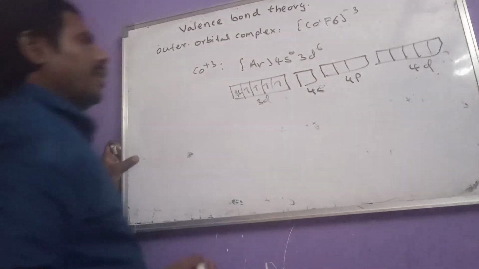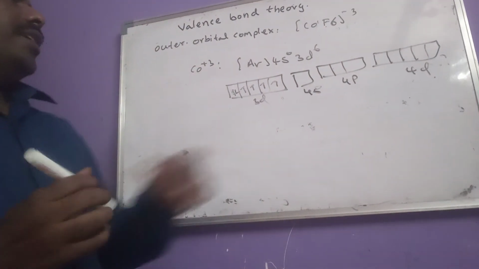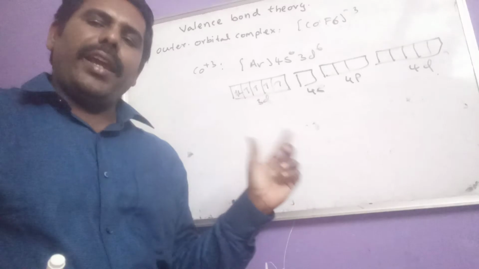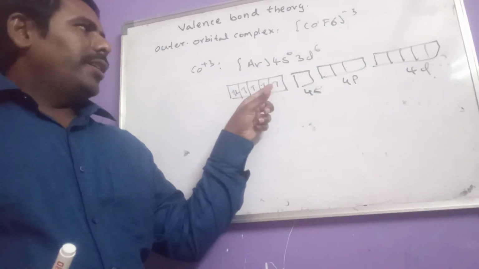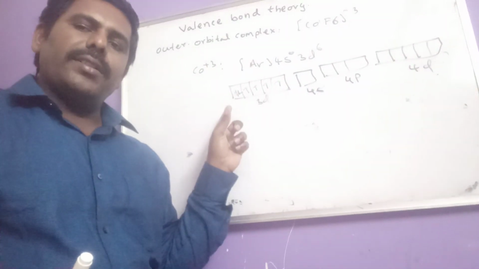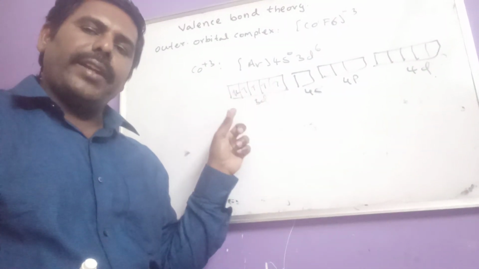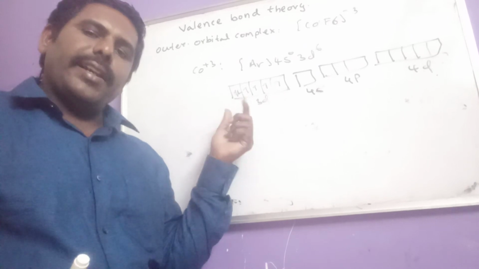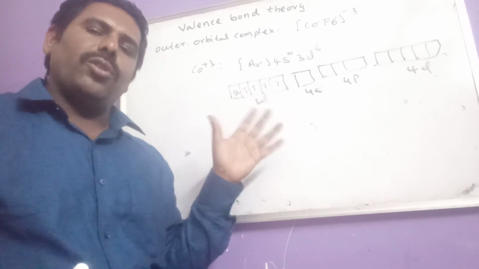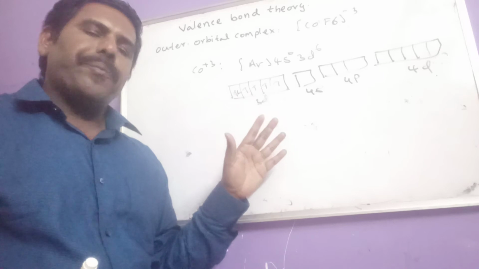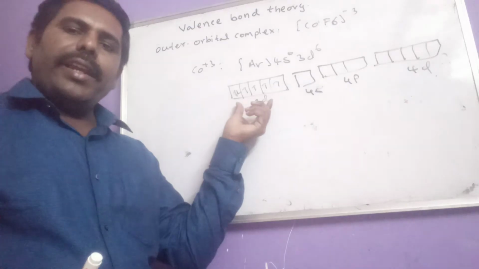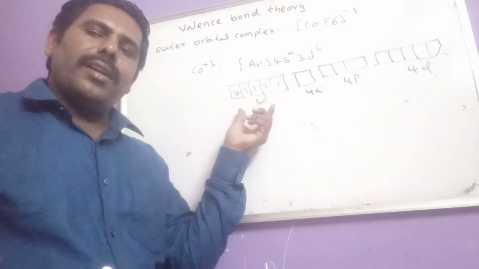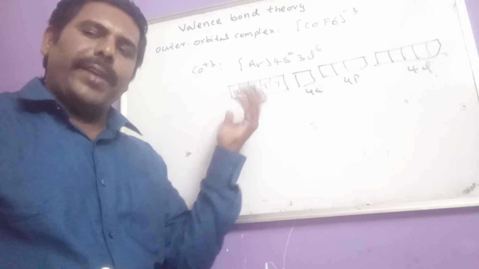And after that we have to go for the 4d subshell. Now here fluoride is a weak ligand. So no pairing of electrons or no regrouping of electrons takes place, irrespective of Hund's rule. No such regrouping. That means here inner 3d orbitals do not become vacant.